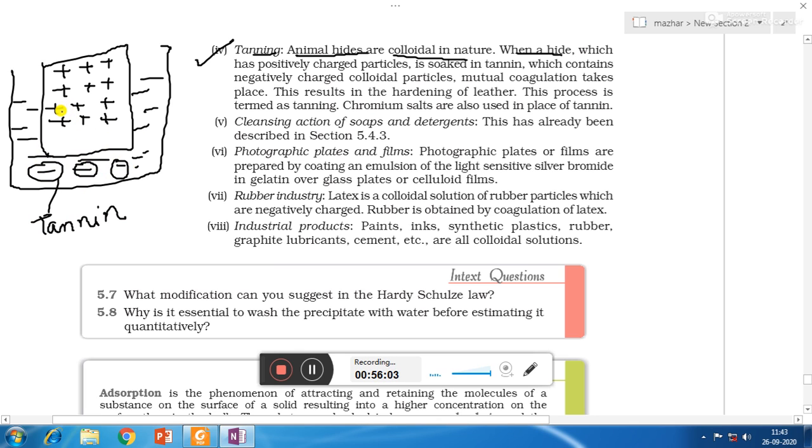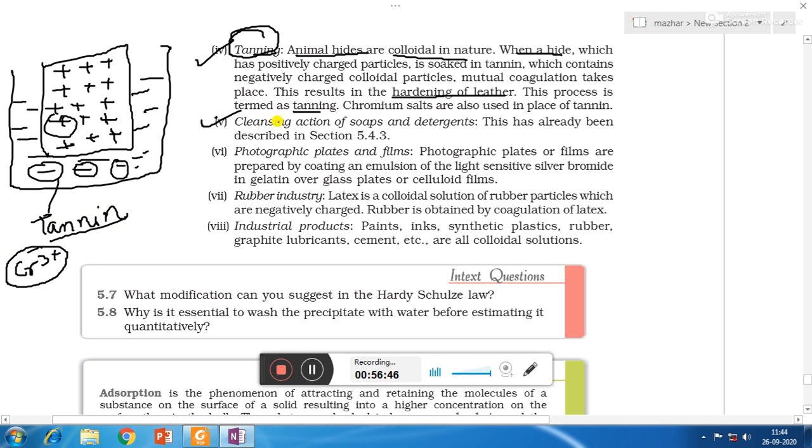So mutual coagulation of opposite charges will take place, due to which the particles of the animal hides or animal skin will start becoming neutral, and so they will start precipitating or coagulating, and due to this the animal hides or animal leather will start becoming harder. Okay, so hardening of leather takes place. So this process is called tanning, and the chemical which is used is known as tannin. Generally what is used in tannin? Chromium salts. Okay, so chromium salts may also be used in place of tannin.